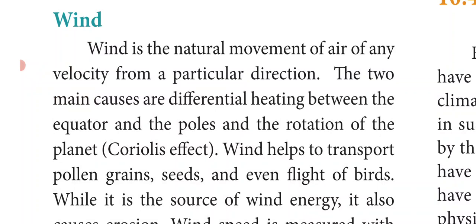Wind is the source of wind energy, and it also causes erosion. If the wind blows very heavily, it results in soil erosion. Wind speed is measured with an instrument called an anemometer. So an anemometer is an instrument which is used to measure the speed of the wind.